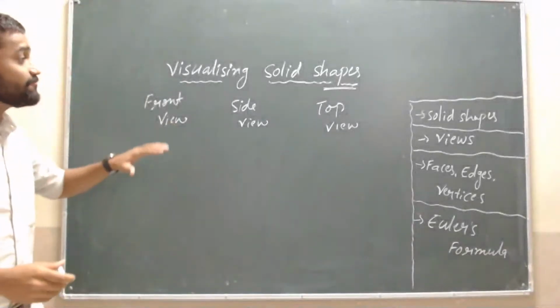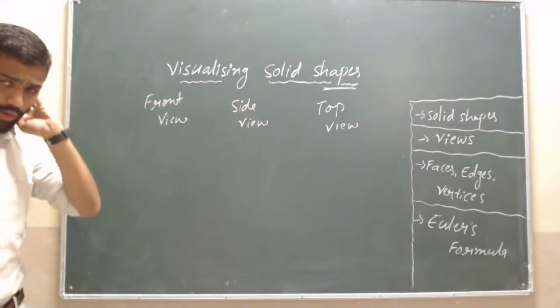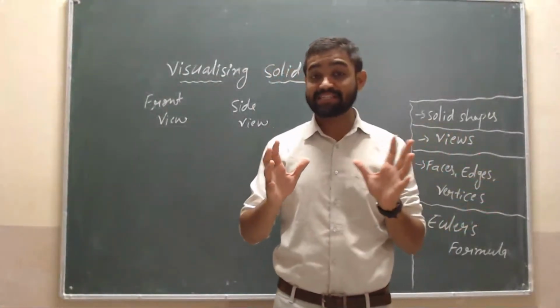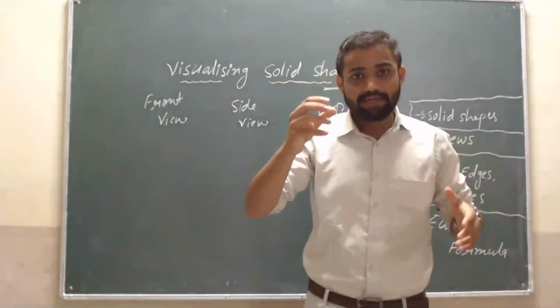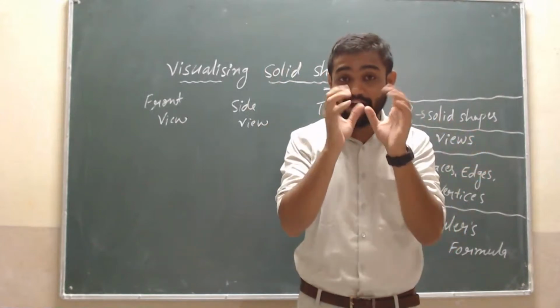Students, in geometry, we will see the three views: front view, side view, and top view. What is meant by front view, side view, and top view? By the name itself, it shows what it means. View means visualizing. How will you see?